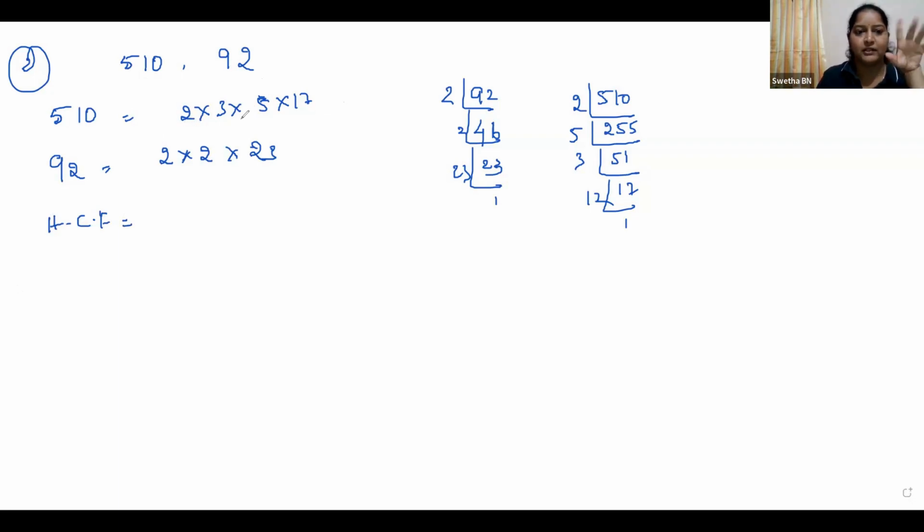So here, what is HCF? We have only 1, 2, 3, 5. Here we have 2 to the power of 2 into 2 to the power, 23. What is common here? We have only one number common, that is 2. So HCF is 2.